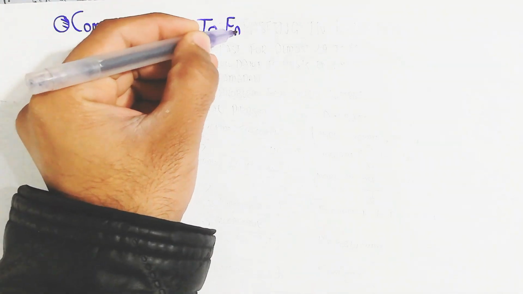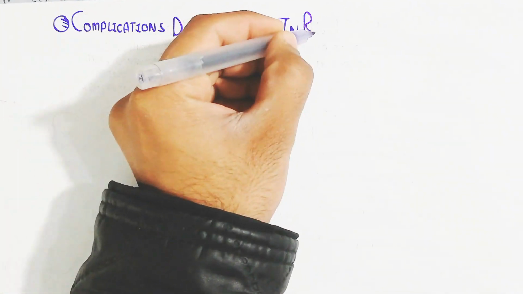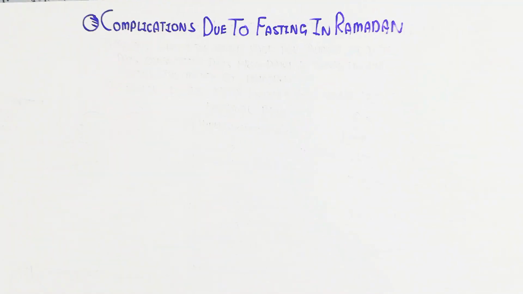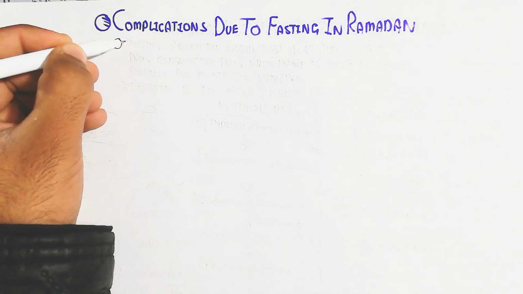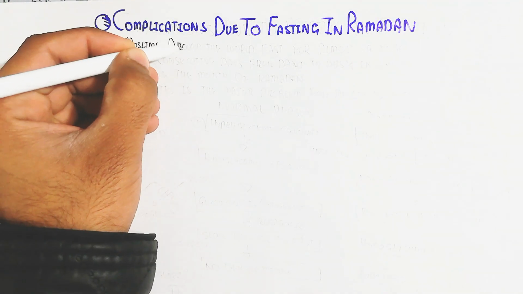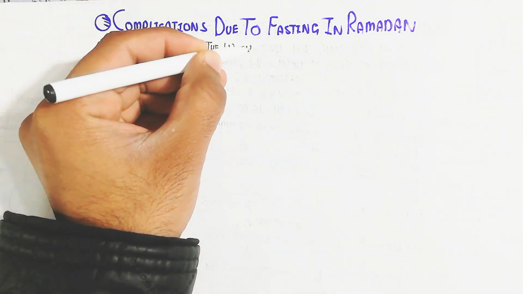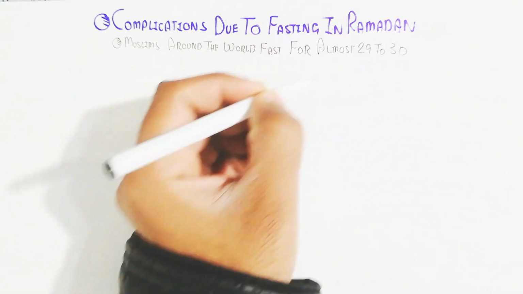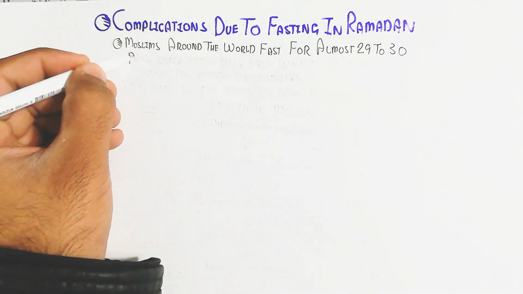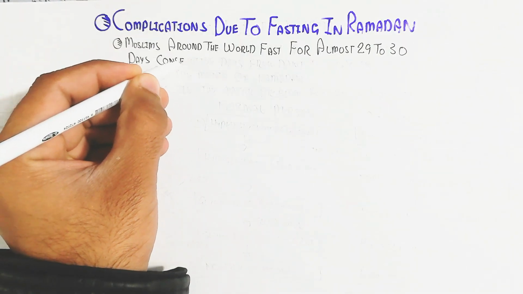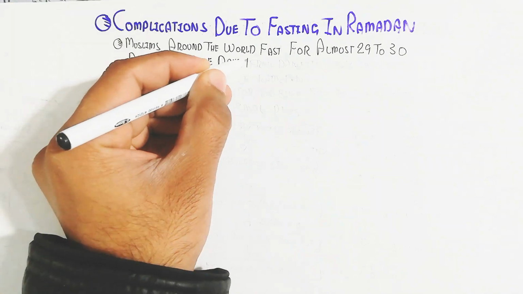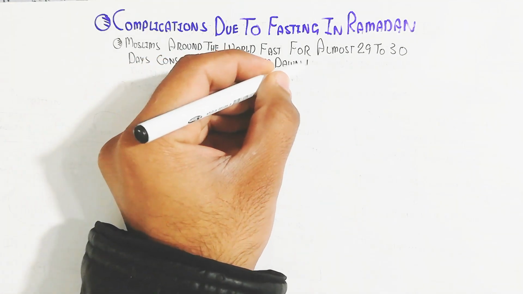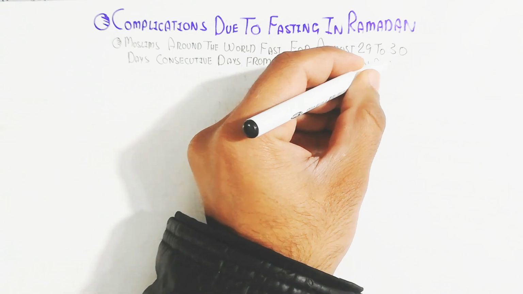Hello, in this video we will understand the complications due to fasting in Ramadan. During Ramadan, fasting can cause many complications for a normal person, but especially for a diabetic person. Muslims around the world fast for almost 29 to 30 consecutive days, from dawn to dusk, during the month of Ramadan.